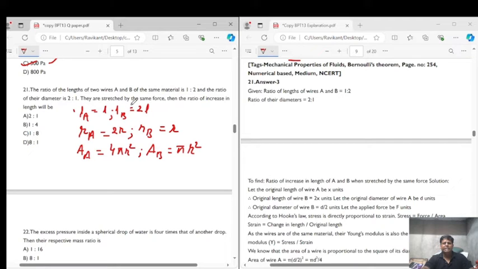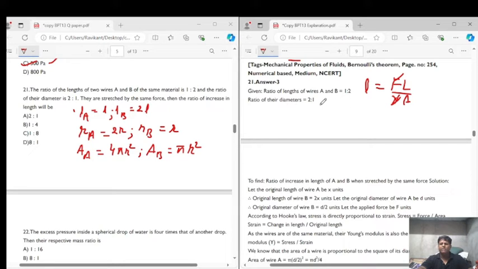Now they are stretched by the same force, then the ratio of the increase in length will be, the force is same. Now the increase in length is given by the formula we have seen earlier in the previous question, small l equals F into capital L upon Y into A. So F is same, material is same, so Y is same.